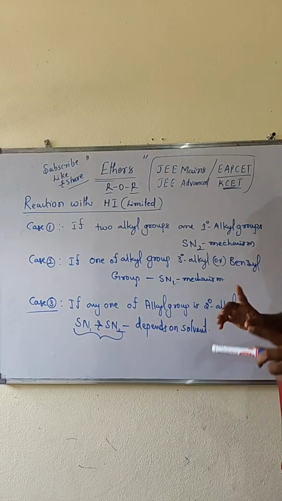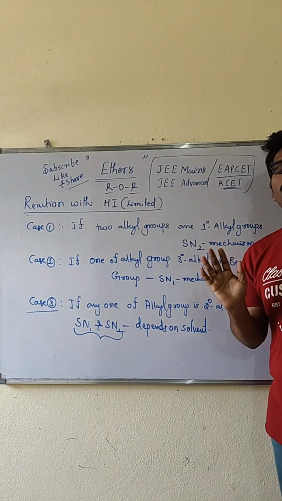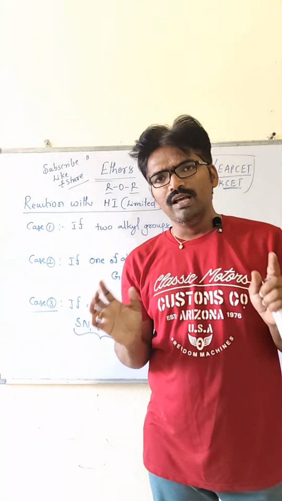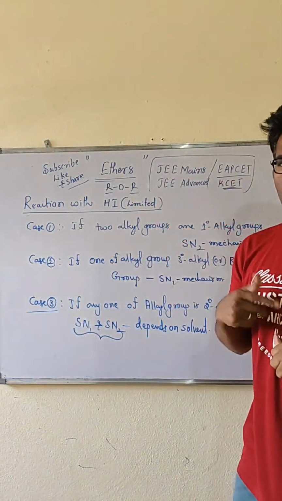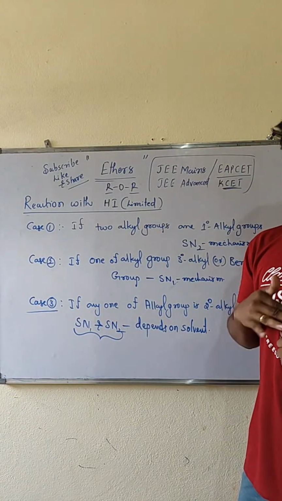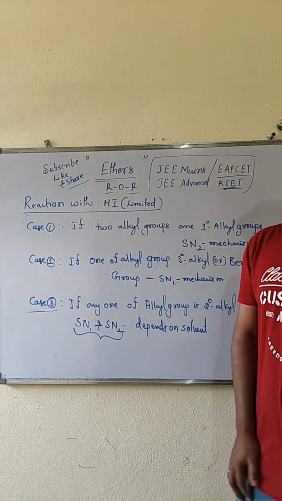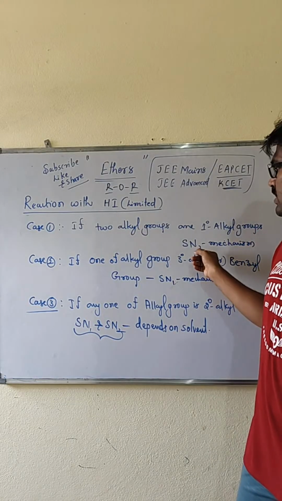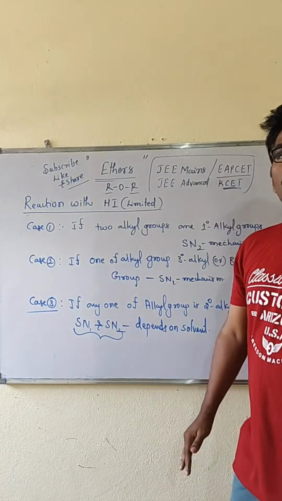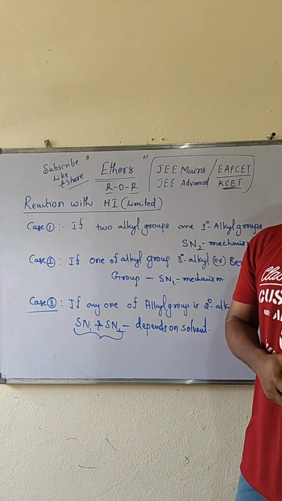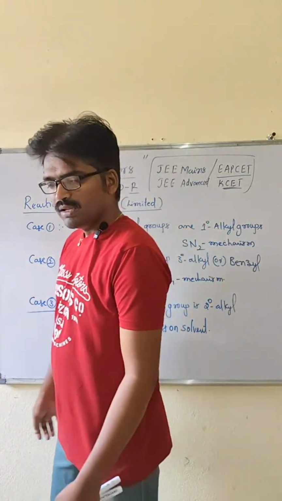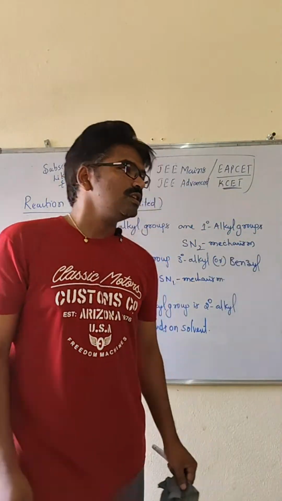Then the first one: in case both alkyl groups are primary alkyl groups, one alkyl group is converted into alkyl iodide, another alkyl group is converted into alcohol. How it happens, we have to discuss in the mechanism. Why it is SN2, why it is SN1, why it is SN1 and SN2, and how it depends upon the solvent, that we'll discuss, my dear students. Okay, clear all of you? Yes, first case we are taking.